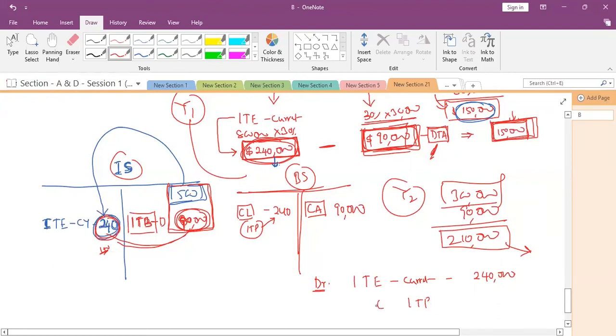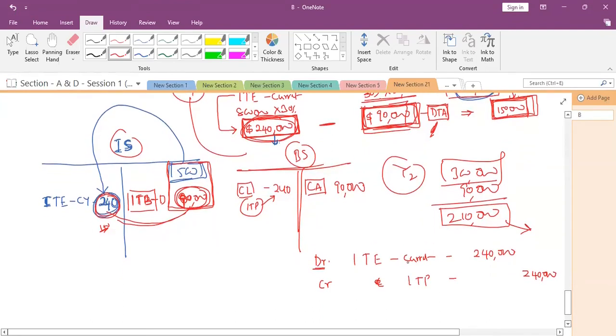So that is credit, correct? Yes. How much income tax benefit am I getting now? 90,000. Credit or debit? It is showing income now, so this is considered as credit. Income tax benefit deferred, 90,000.